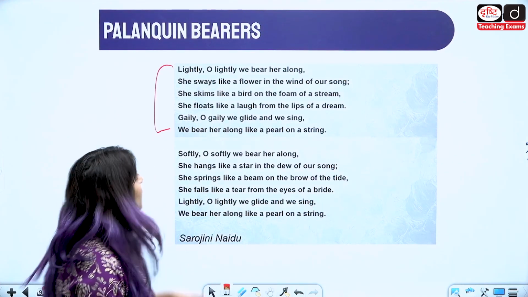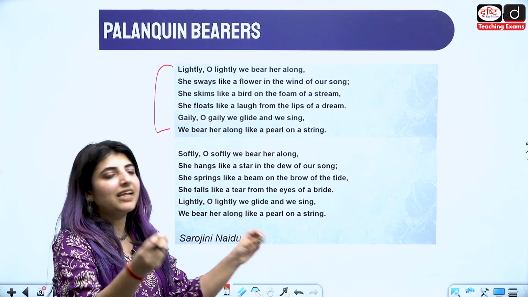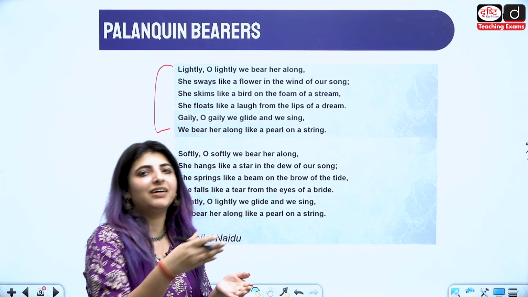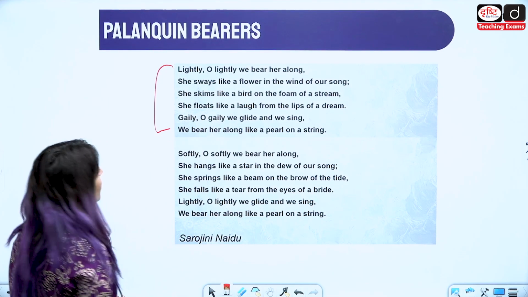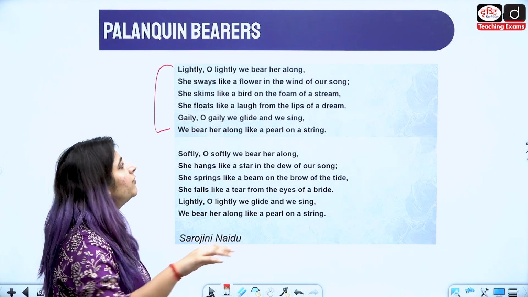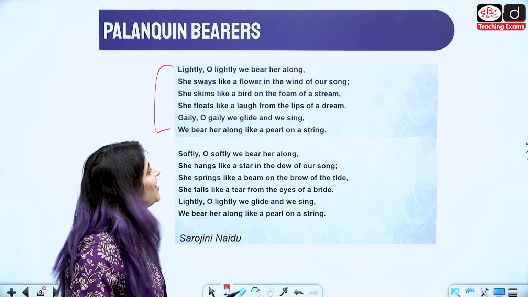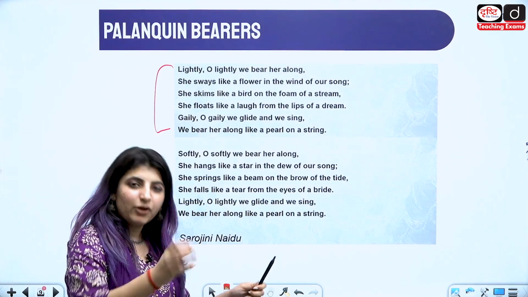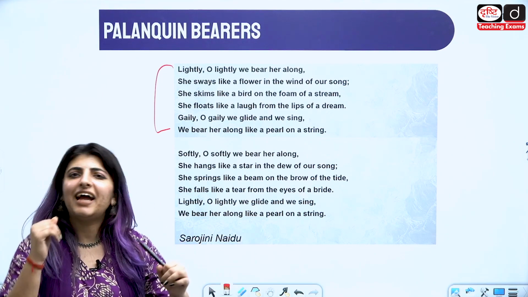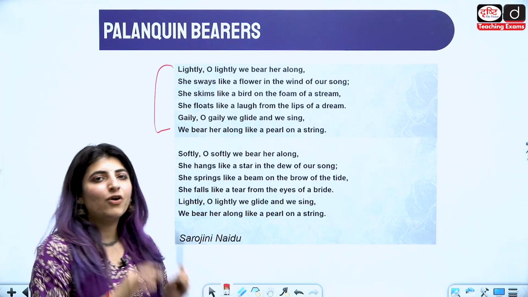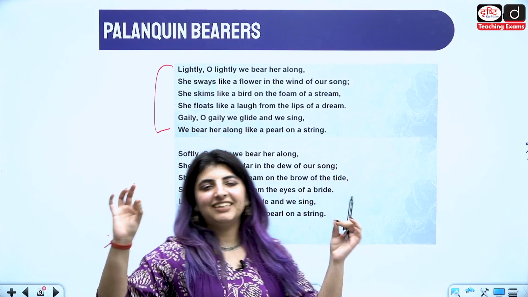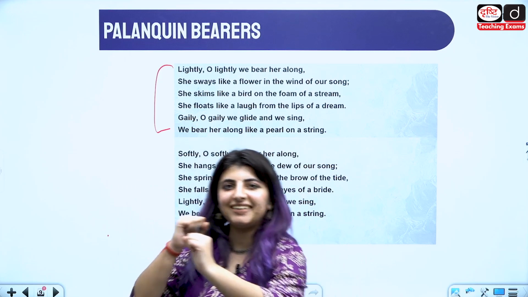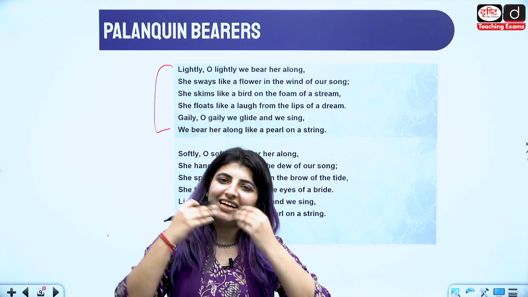Lightly, oh lightly, we bear her along. She sways like a flower in the wind of our song. The song we are singing, in it she sways like a flower in the wind. She skims like a bird on the foam of a stream. She floats like a laugh from the lips of a dream. Gaily, oh gaily, with joy and more joy we glide and we sing. We bear her along like a pearl on a string. Like a pearl threaded on a string, and the string sways this way and that, in the same way we are carrying her palanquin, swaying it, singing our song.